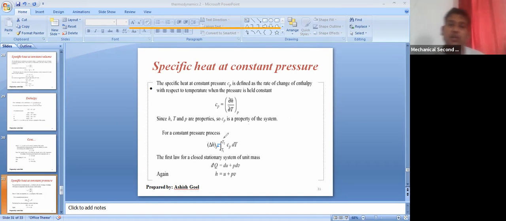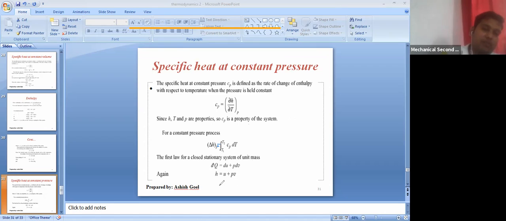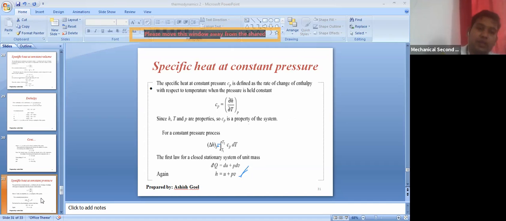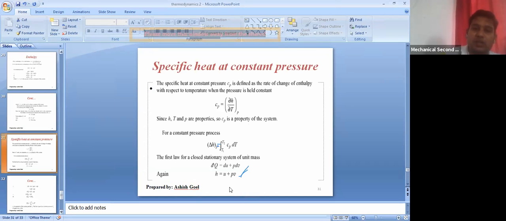Now again, you can see here dq equal to du plus pdv. That is the first law of thermodynamics. And we know that H is equal to U plus PV. Just a few minutes ago we defined this term, the specific enthalpy. So we just rearrange the terms here. In place of PdV, du plus PdV is there, no?